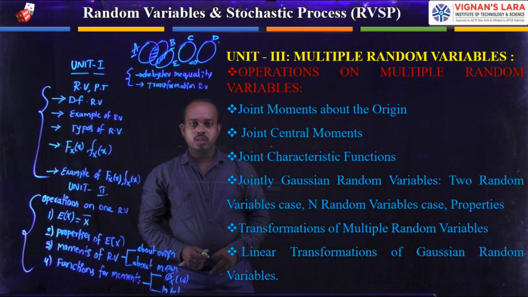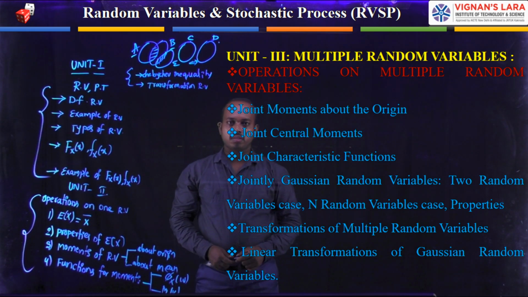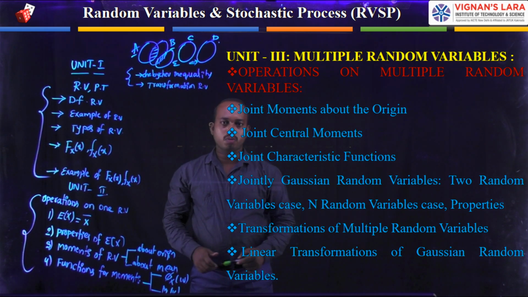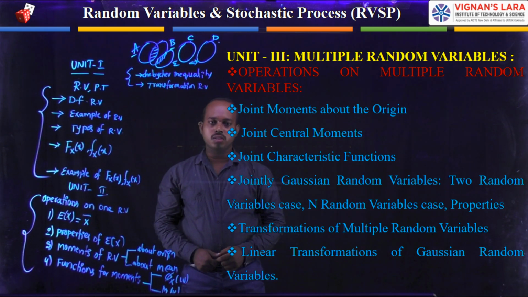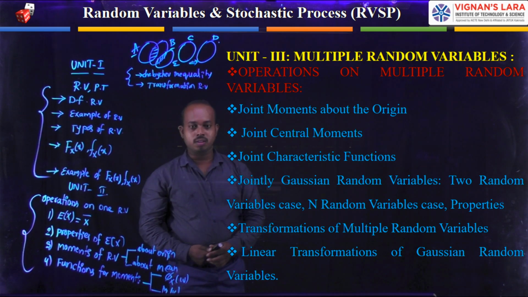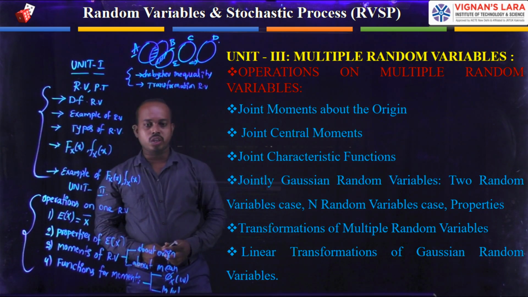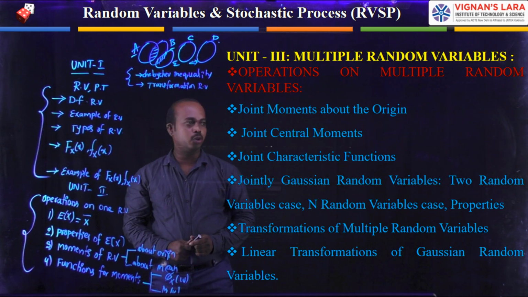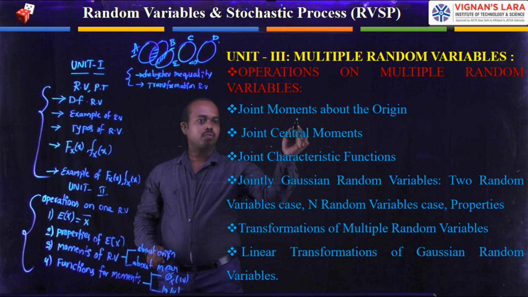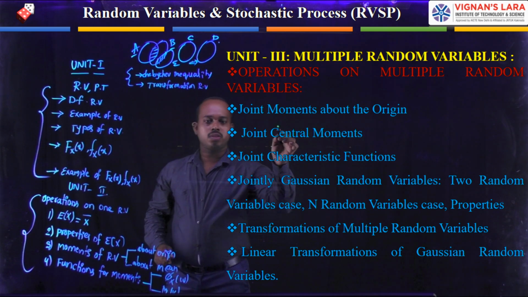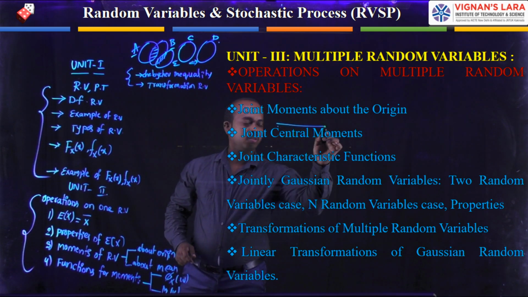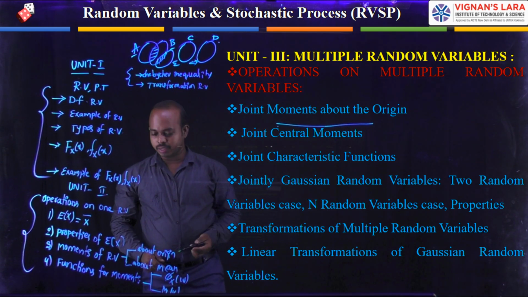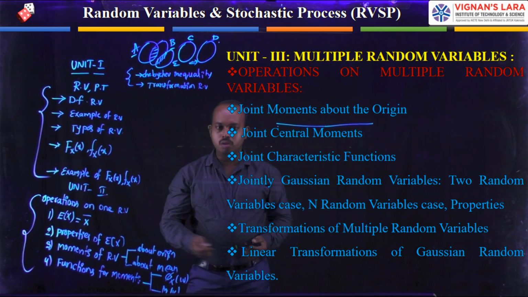The next part in this third unit is the operations on multiple random variables. What operations are we able to apply on these random variables? We are discussing that in this section. The first one is the joint moments, the joint moments about the origin. Already we have said in the second unit, the moment about origin.